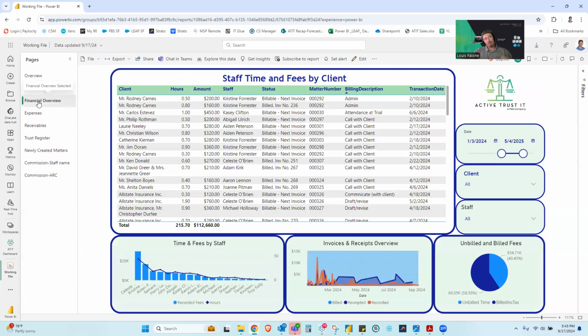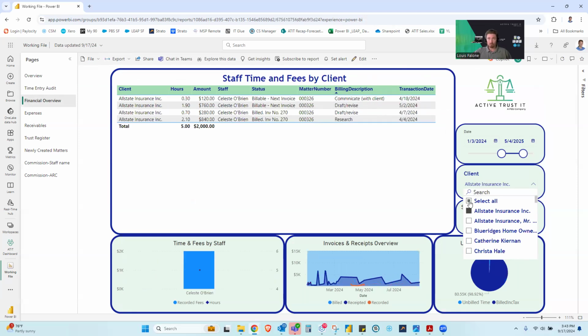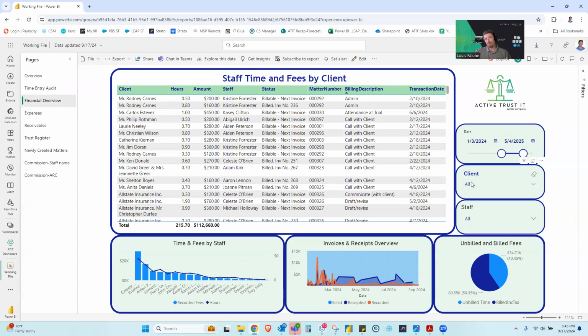Back to the left-hand side, financial overview. This is really separating time and fees by client in particular. This was a heavily requested report. So you can just choose one client and it will give you all the matters for that one particular client. If that one client has 20 matters, you'll now be able to look up time and fees by just that one client. You can also filter by staff.